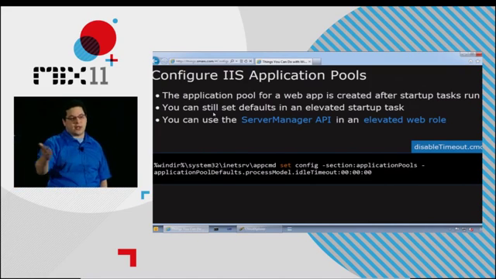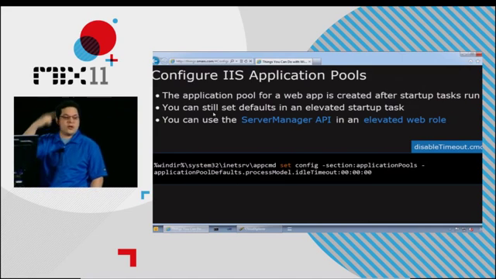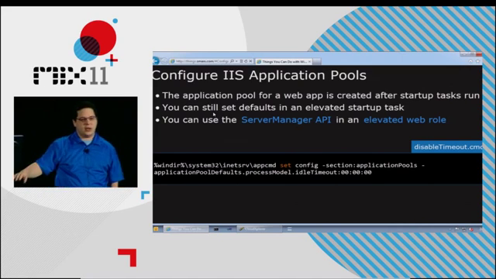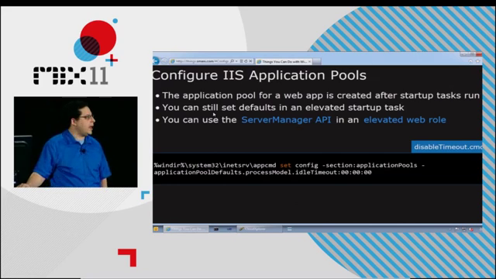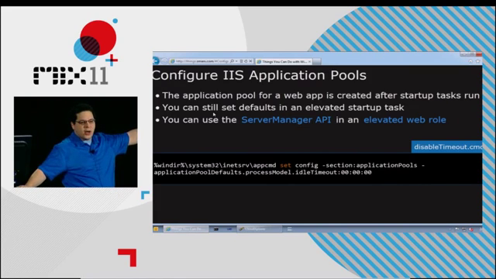There are a bunch of other settings about monitoring memory consumption and restarting app pools when they seem to have a memory leak and things like that. It's IIS, so you can do the full range of these things. If you look for the documentation on application pools and process model, all those attributes are things you can change.